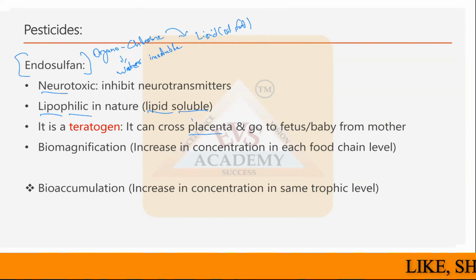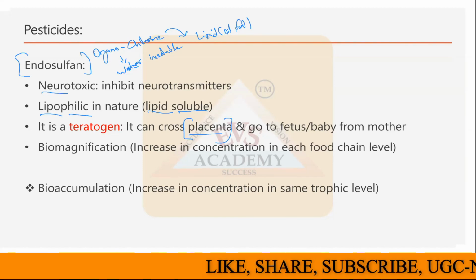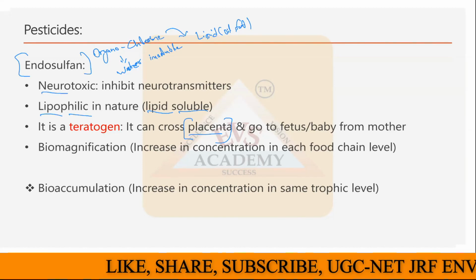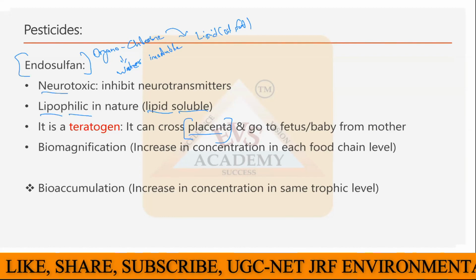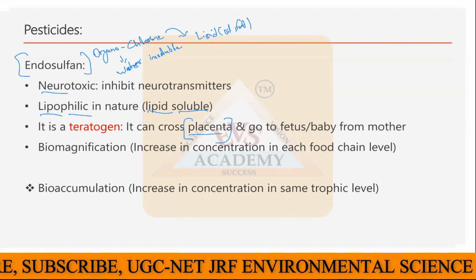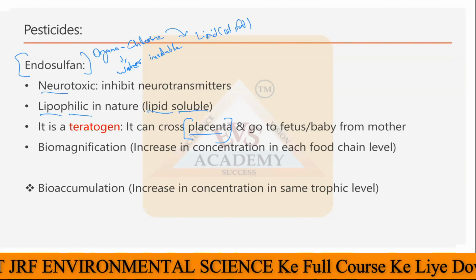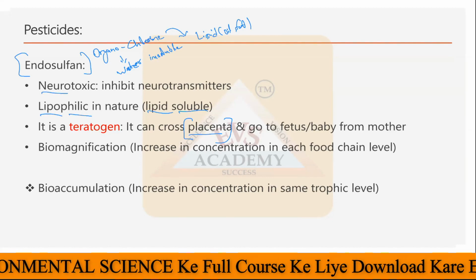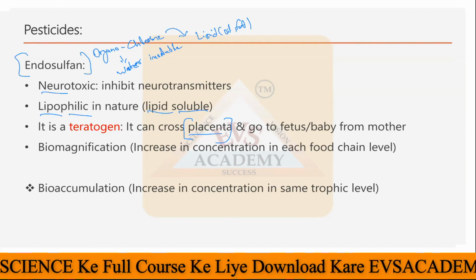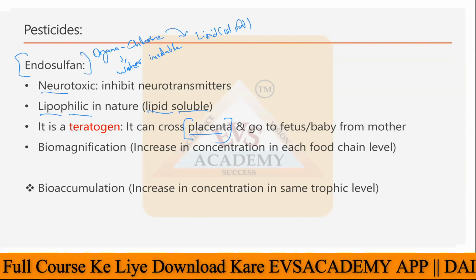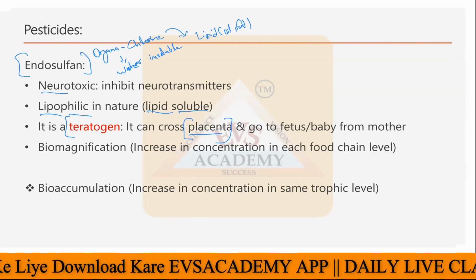The main attached thing between the two is the placenta. If anything crosses the placenta, it means it can go to the fetus from the mother's body. So those chemicals which can cross the placenta and go from the mother's body to the fetus or the upcoming baby are termed as teratogens.